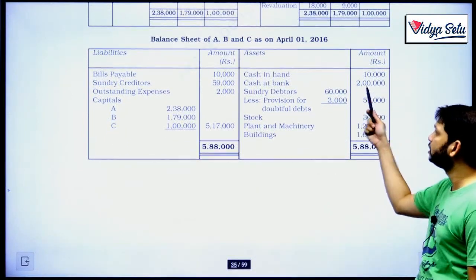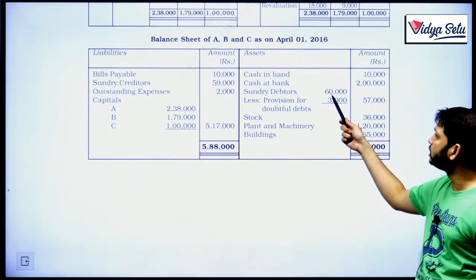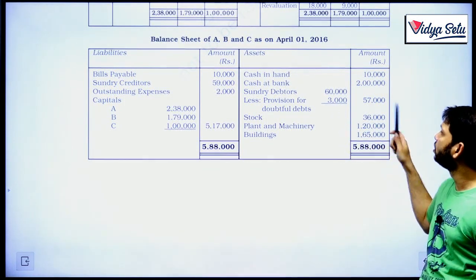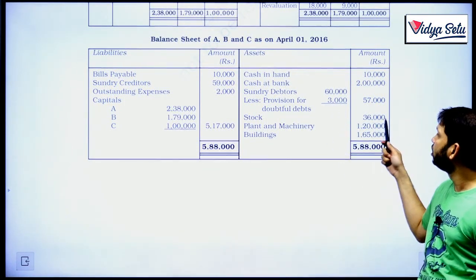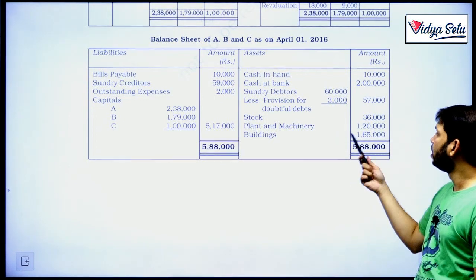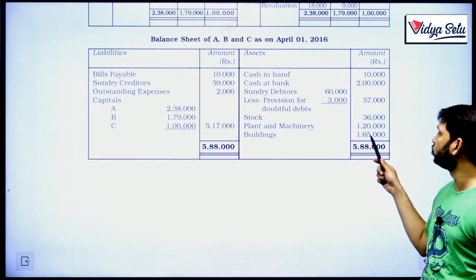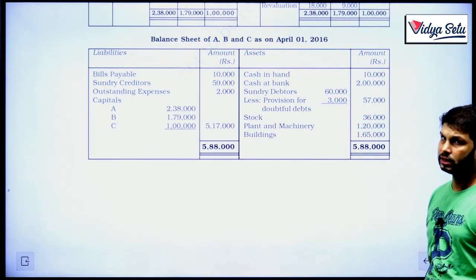Why has the bank balance increased? Because the partners have not withdrawn the money. So now debtors were 60,000 less the new provision. Debtors are now at 57,000. Stock is the reduced figure of 36,000. Earlier it was 40,000, now it's just 36,000. Plant and machinery, earlier it was 1 lakh, now it is 1 lakh 20,000. And building also increased from 1 lakh 50,000 to 1 lakh 65,000.